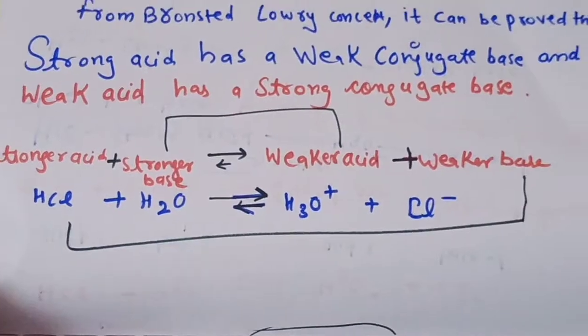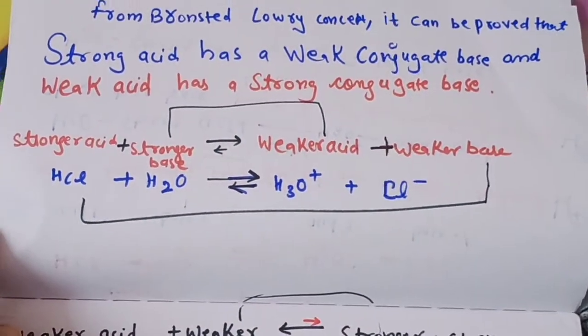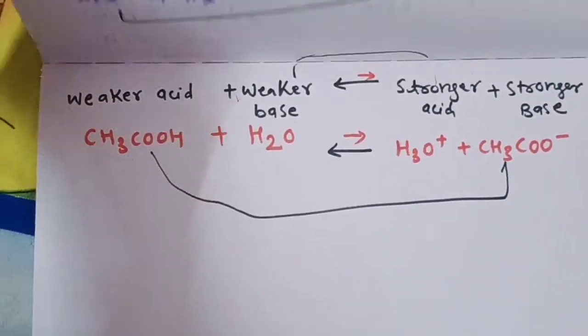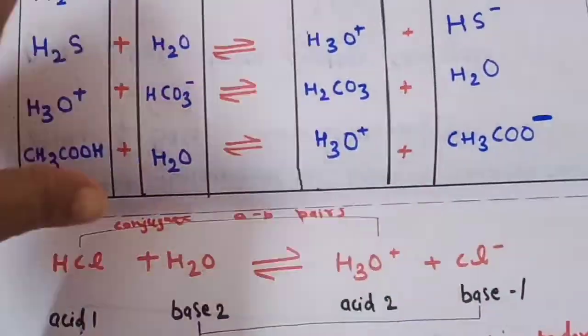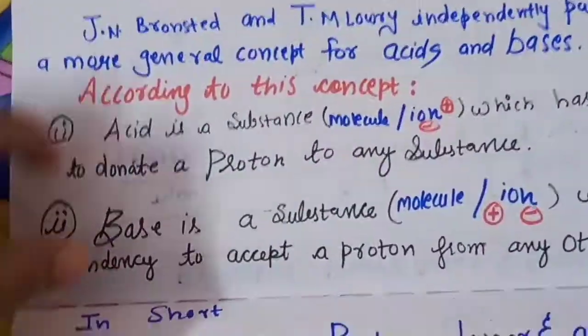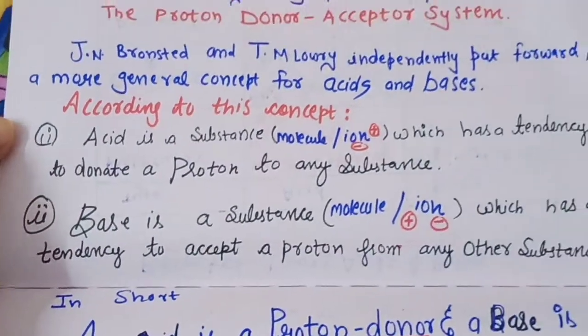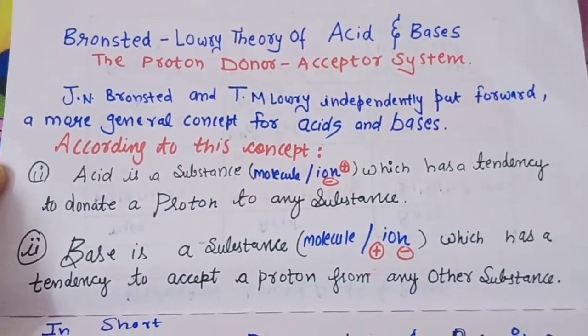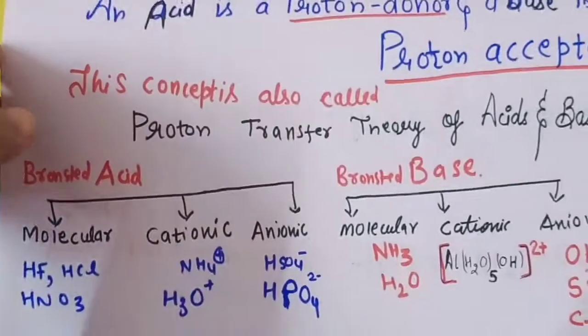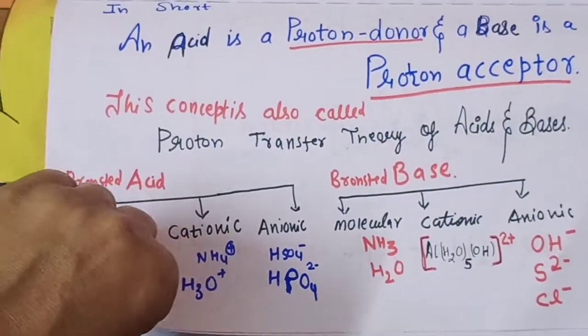So I hope you can easily write your notes from this video, and do take screenshots. I will show all the pages from the beginning, so you can complete your notes also. It's not that much, it's a very easy topic, the Bronsted-Lowry acid base concept.